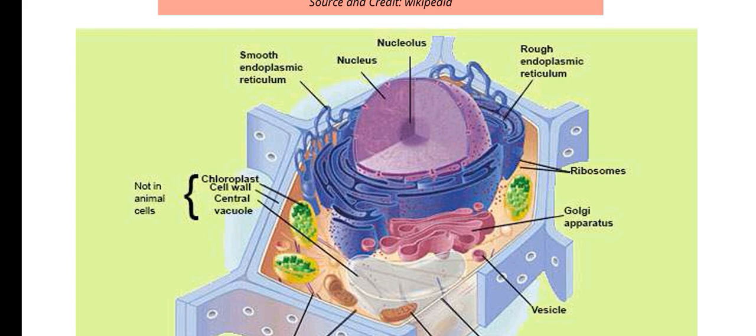In fungi and prokaryotes there may also be a cell wall, but their composition is different. In fungi it is made up of chitin, and in prokaryotes it is made up of peptidoglycan or murein. And the third thing, the large central vacuole, is absent in animal cells and present in plant cells.